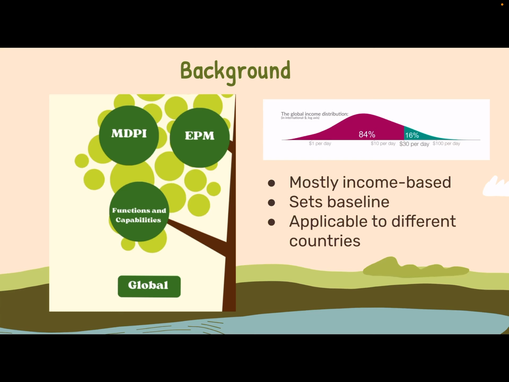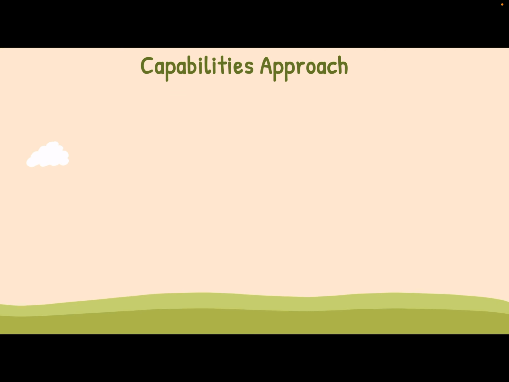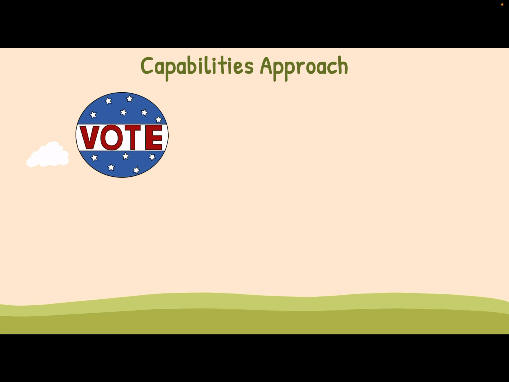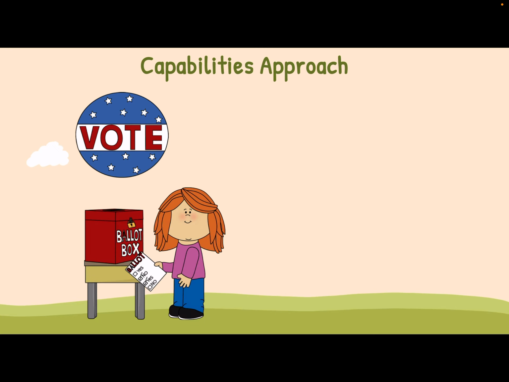Moving on to the capabilities approach, this provides a comprehensive measure that considers not only the resources or income an individual might have, but also whether or not they have the ability, freedoms, or opportunity to act on or utilize those resources. The capabilities approach can be difficult to grasp, so we will use an example here. Imagine that you have the right to vote in your country. You can then just go vote, right?